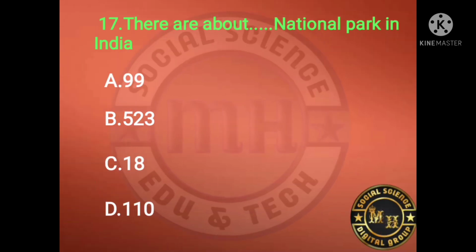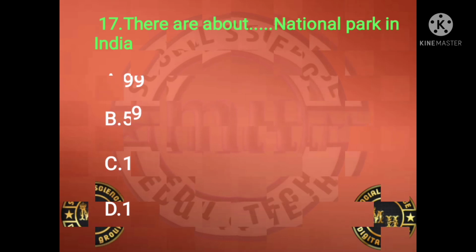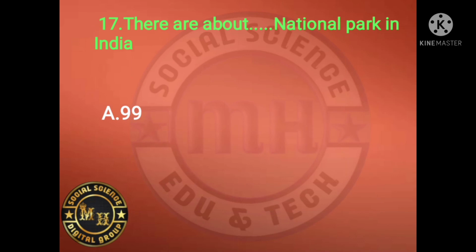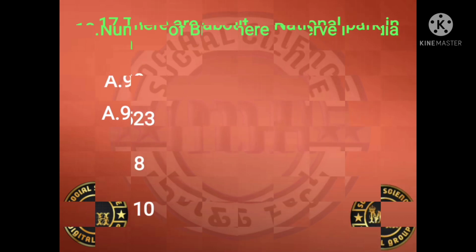See, there are about how many national parks in India? The number of national parks in India is 99, 523, 18 and 110. Which one is the right answer? At present, there are 99 national parks in India.